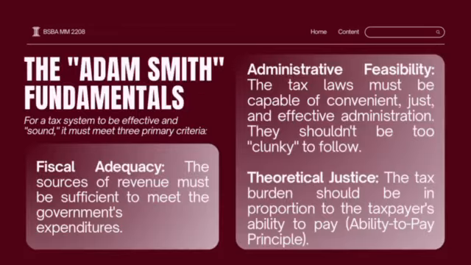The Adam Smith fundamentals. For a tax system to be effective and sound, it must meet three primary criteria. Fiscal adequacy: the sources of revenue must be sufficient to meet the government's expenditures. Administrative feasibility: the tax laws must be capable of convenient, just, and effective administration. They shouldn't be too clunky to follow. Theoretical justice: the tax burden should be in proportion to the taxpayer's ability to pay.